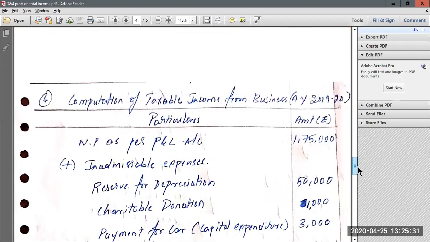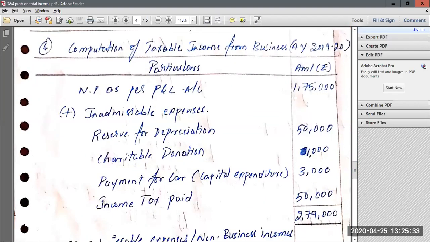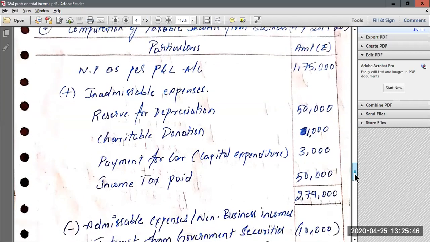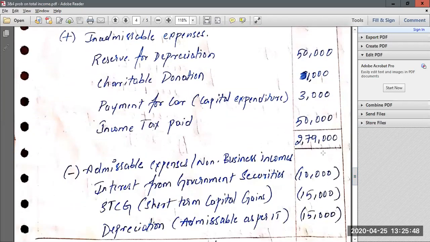Now again you start with net profit as per P&L account 1,75,000. Add all the inadmissible expenses one by one, like reserve for depreciation, charitable donation 1,000, payment for car which is capital expenditure 3,000, income tax paid is a personal expenditure, so 50,000, that also you are adding. So you get a total of 2,79,000.